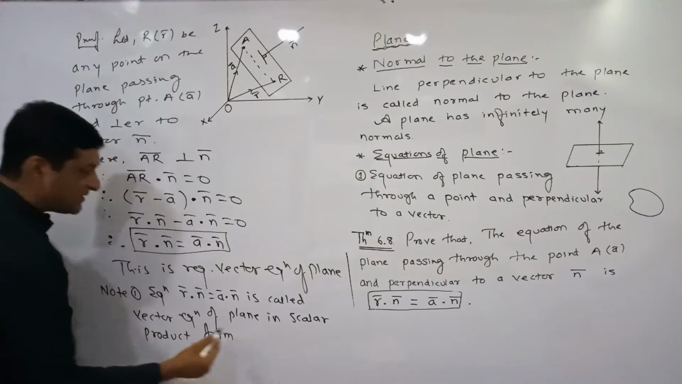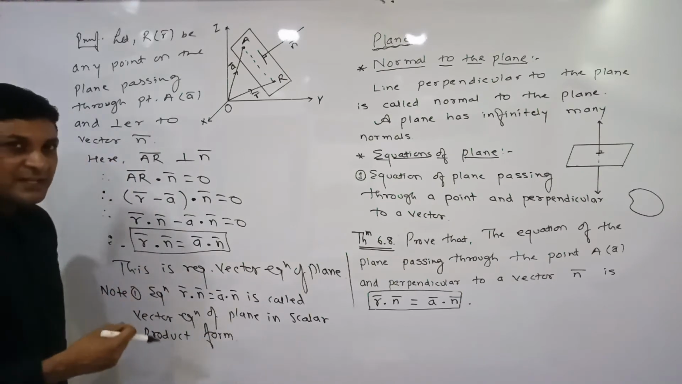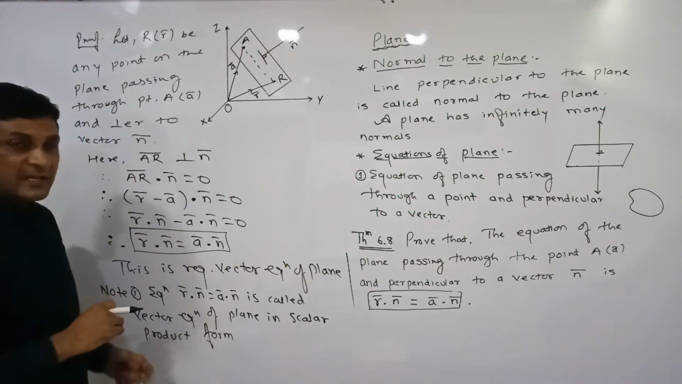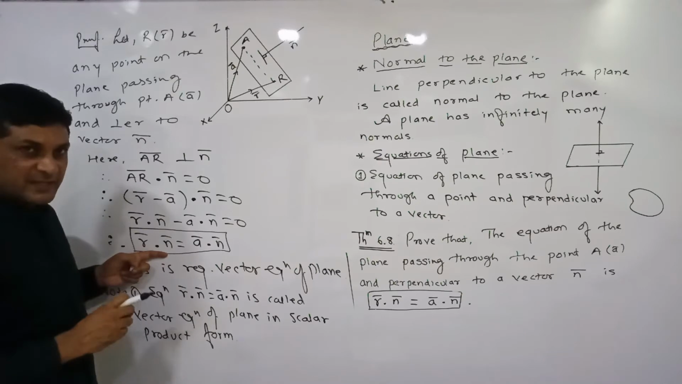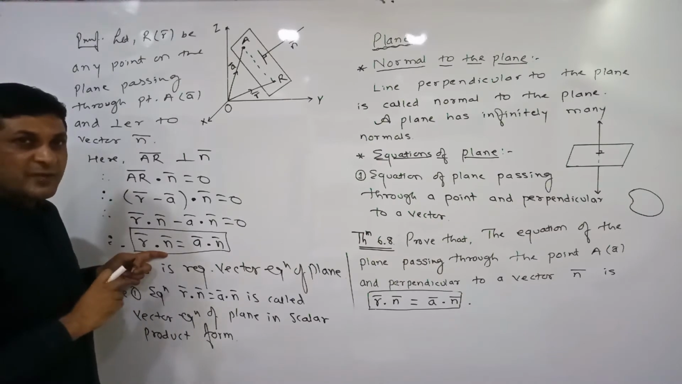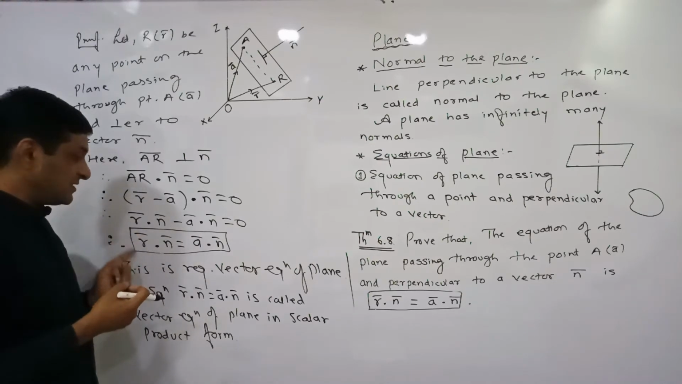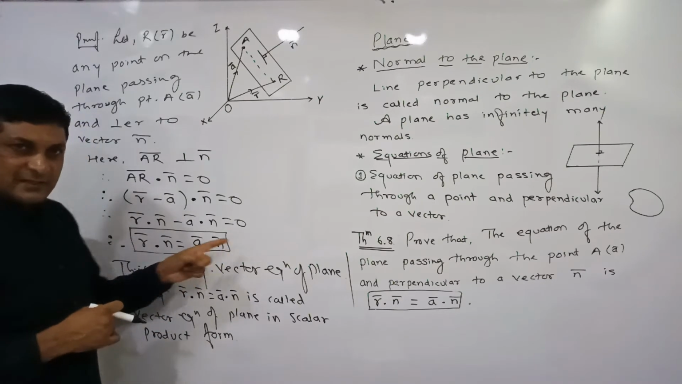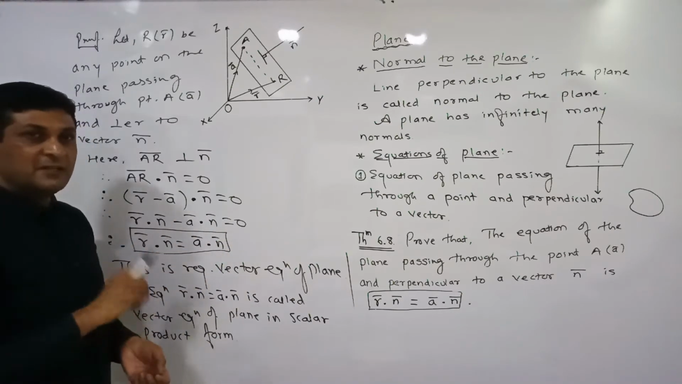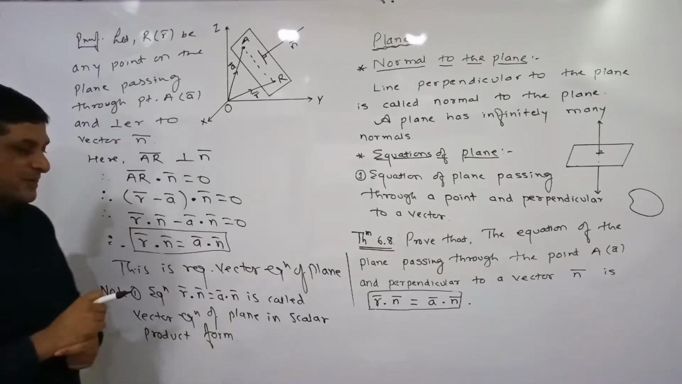Why are we saying that this is the equation of plane in scalar product form? Scalar means number. On this side, the dot product of two vectors is there, and we know that the dot product of two vectors is a scalar. That's why this is called scalar product, and the right hand side is also a scalar product. That's why it is called the vector equation of plane in scalar product form.